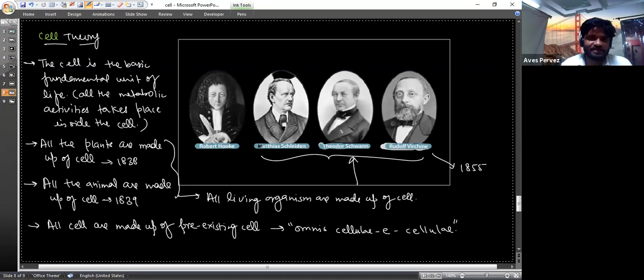So this was given by three different scientists. This is the cell theory. Please write down the statement of the cell theory.